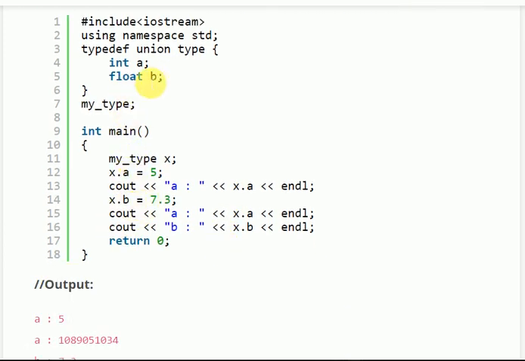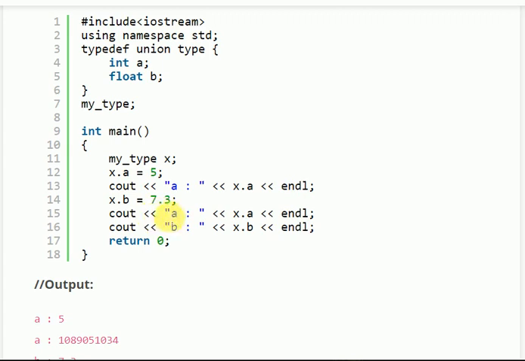But suppose we change the value of b, which once had a garbage value, and now we change it to 7.3. Now printing a, as I told you earlier, it shares the same memory location as previously. The memory space taken by a was 2 bytes. Now as float b takes 4 bytes, it automatically overrides the previous memory.